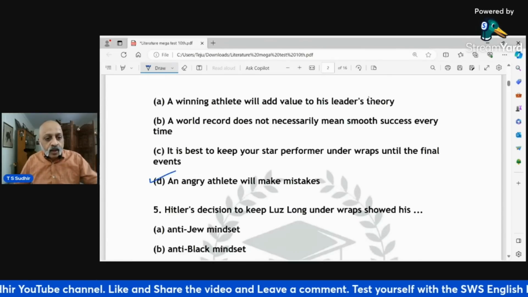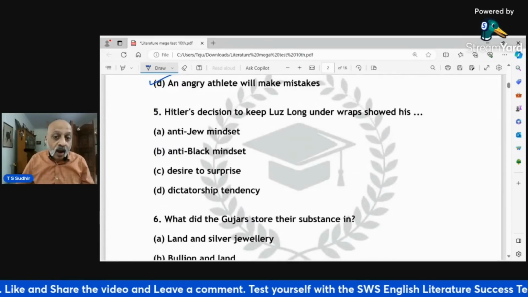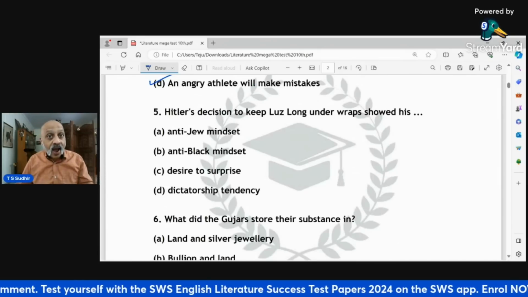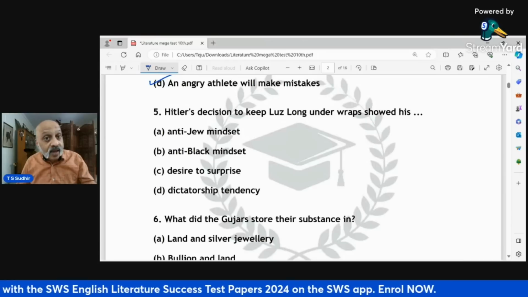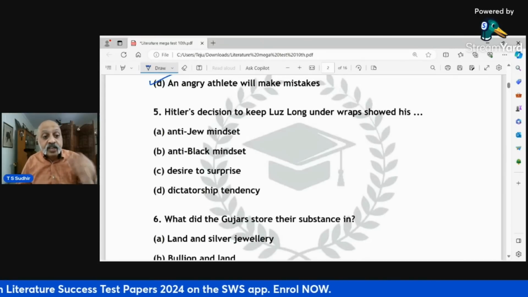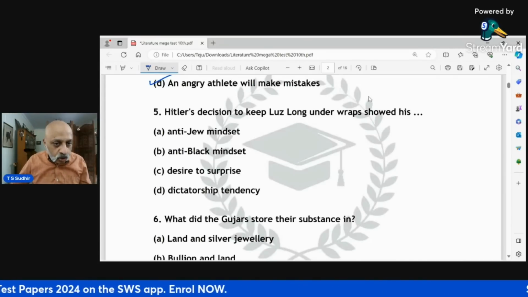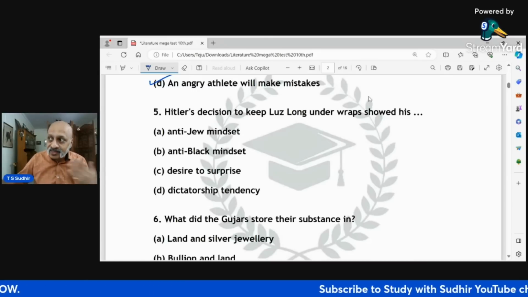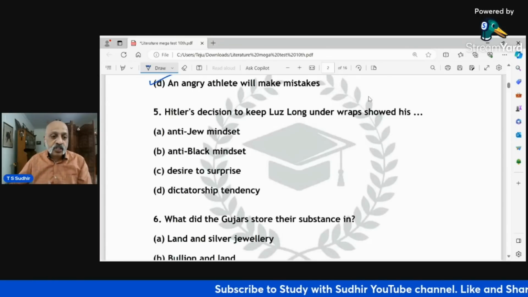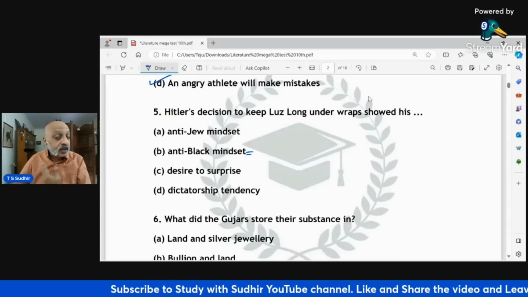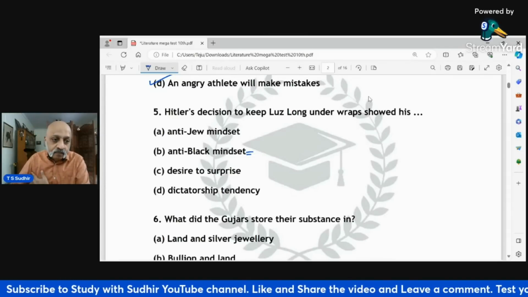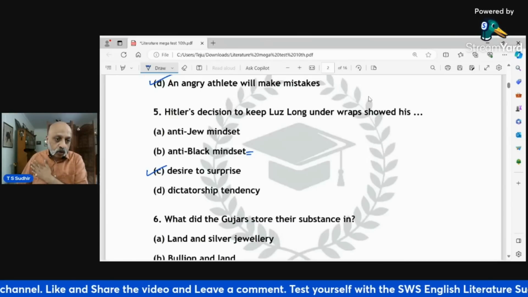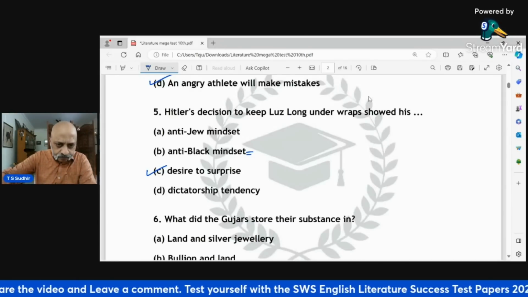Fourth D. Hitler's decision to keep Lutz Long under wraps showed what? Did it show his anti-Jew mindset, anti-black mindset, desire to surprise, or dictatorship tendency? So it did not show, even though he wanted Lutz Long to emerge victorious and thereby defeat Jesse Owens, who was black, that did not show any anti-black mindset. He wanted to basically surprise the rivals at the Berlin Olympics in 1936.